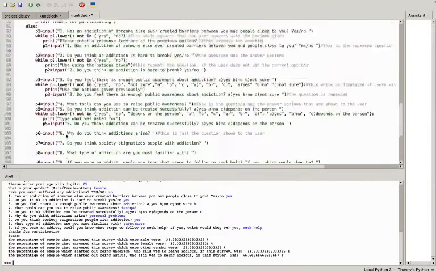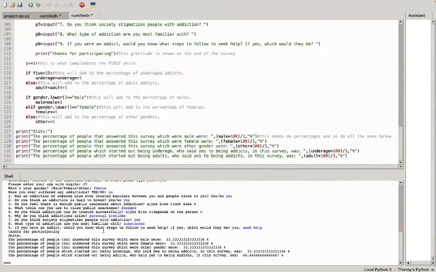Now that all the surveys were concluded, the percentages. As you can see, the results are correct. With one survey, we used male, the other female, and the other we selected other as another gender. And the percentages are correct: 33, 33, and 33. And now, of the people who said yes to being addicts in the survey, 33% were underage, and the others were adults.